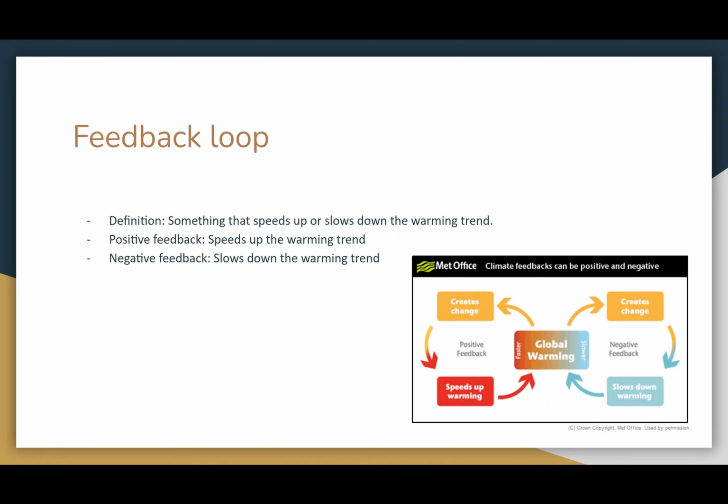For the definition of the feedback loop, it is something that speeds up or slows down the warming trend. The positive feedback speeds up the warming trend and causes the global warming to happen more quickly, while negative feedback slows down the global warming trend and causes the global warming to occur at a slower pace or in a lower magnitude.